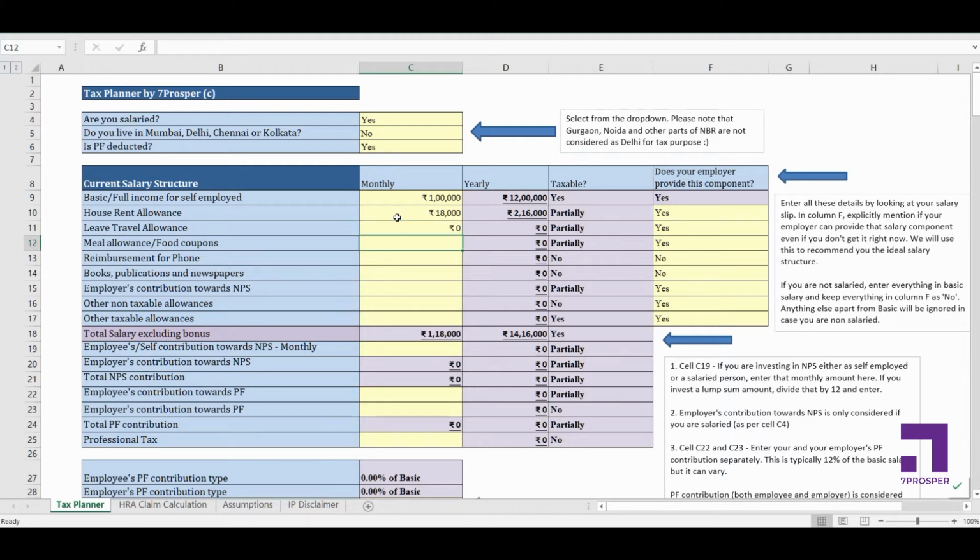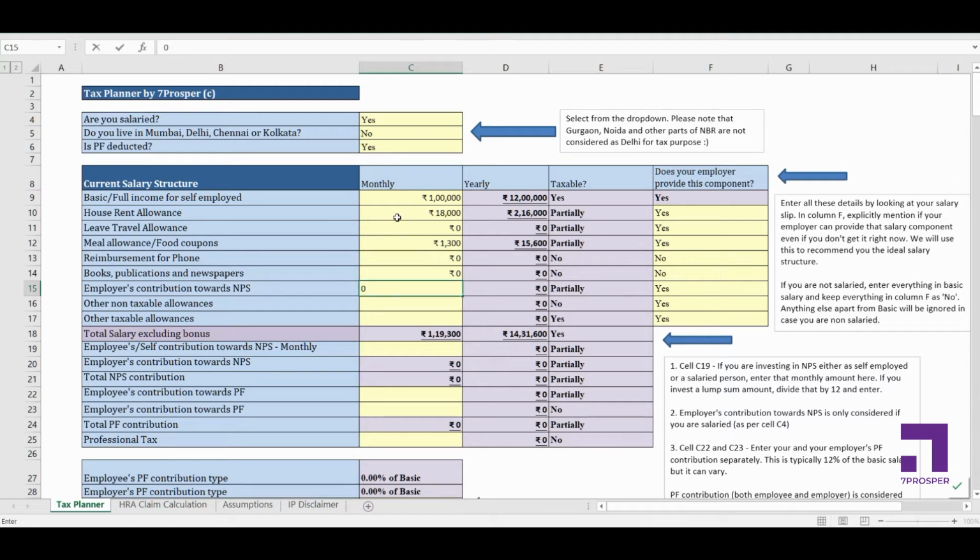Meal allowance. If your salary has some meal allowance, then you need to enter that amount here. Let's say my meal allowance for the month is 1300 rupees. I'm just looking at a salary slip and that's what my meal allowance is. Phone reimbursement, I'm not getting any phone reimbursement component in my salary. I'm not getting any book, publication and newspaper allowance in my salary, and my employer is not contributing towards my NPS.